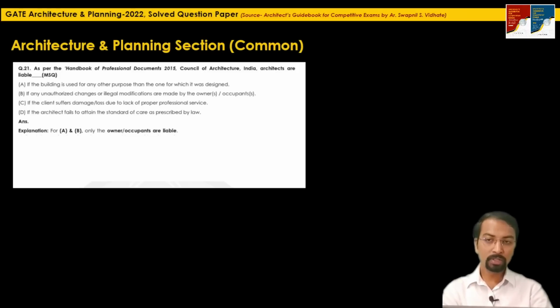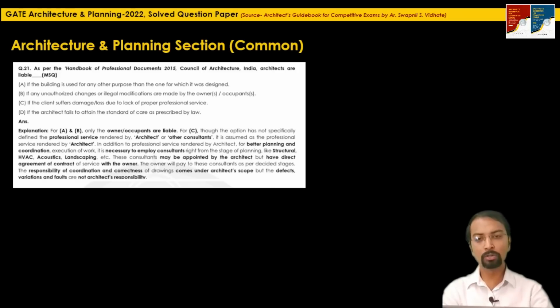For C, if the client suffers damage or loss due to lack of proper professional service, though it is not clearly mentioned whether the service is by the architect or any other consultant, we assume that it is given as proper professional service by the architect. Why am I saying this? Because in addition to professional service by the architect, for better planning, coordination and execution of work, it is necessary to employ consultants right from the stage of planning.